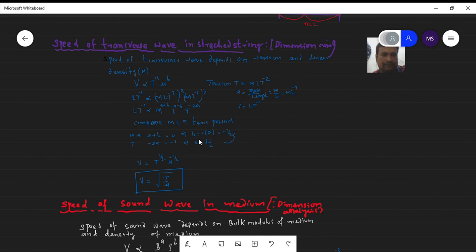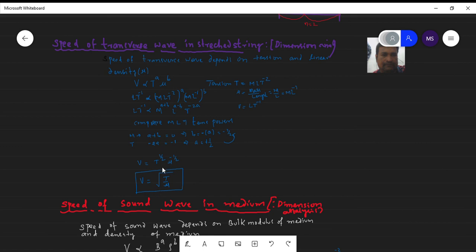Therefore, substituting the a and b values in the first equation, v is equal to T to the power of 1 by 2 times mu to the power of minus 1 by 2. T to the power of 1 by 2 means root of T, and mu to the power of minus 1 by 2 means 1 by root mu. So v is equal to the square root of T by mu.